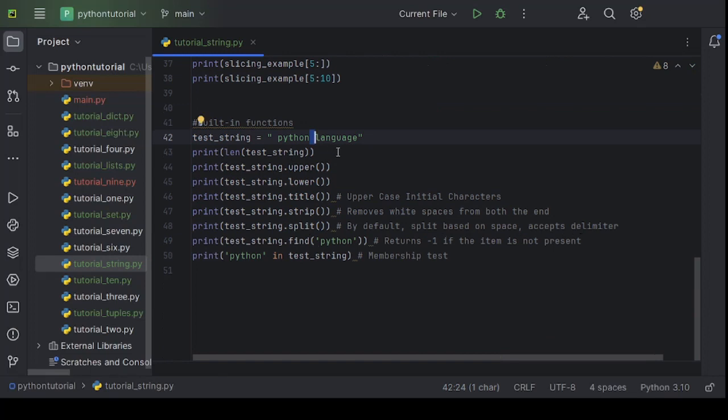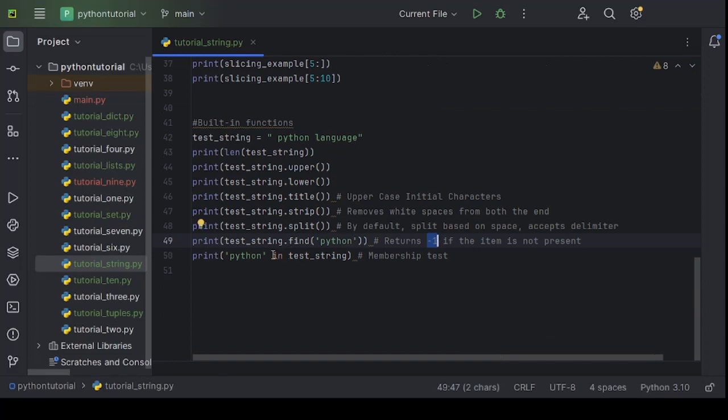We will run the program to see the result. If we want to find Python from this test_string, it will give us the index 1, because this space is index 0 and P is index 1. So find finds a particular item in the string. If it is present, then it will return the initial index of that item. If the item is not present in the string at all, then it will return -1.